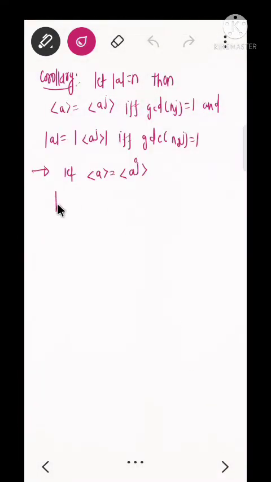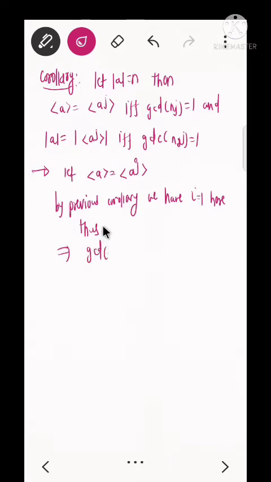Okay, by the previous corollary we have i equal to 1 here, thus it will imply gcd of n1, which is equal to 1, which will be equal to gcd of nj. So 1 equals gcd of nj. So we have proved this.